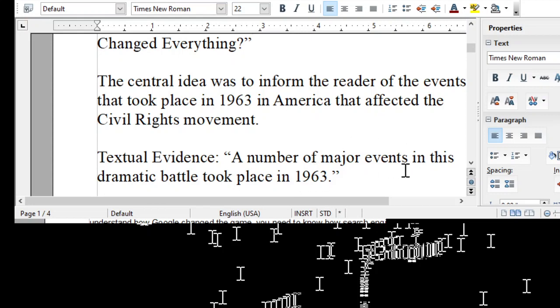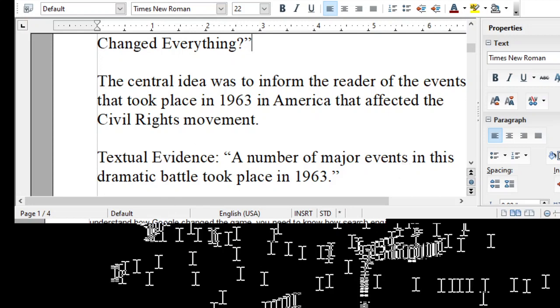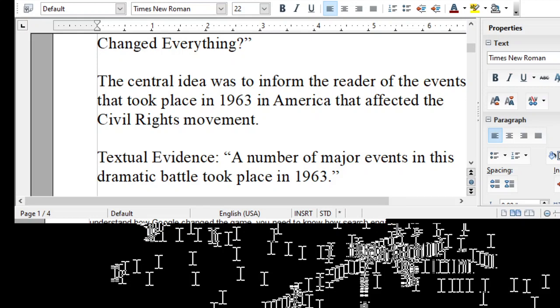A lot of you were giving me actual events. All I wanted was the sentence that told the reader what this entire text was about. And this was it right here: "A number of major events in this dramatic battle took place in 1963." So you got 5 points. You received 5 points for identifying the central idea, and then you received 5 points for identifying the one sentence in the text that supported your central idea. And this was the sentence right here.